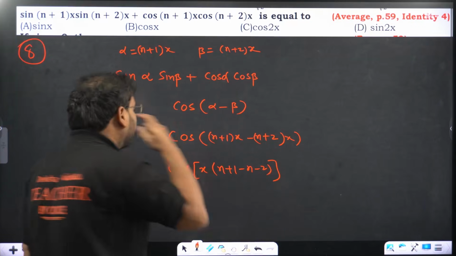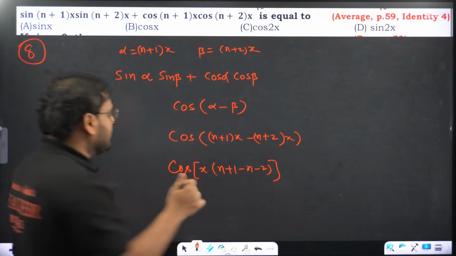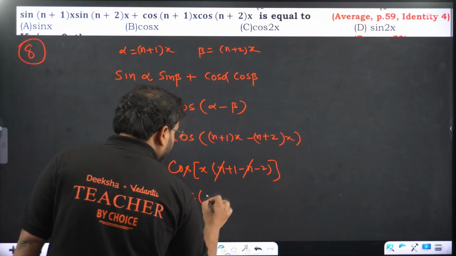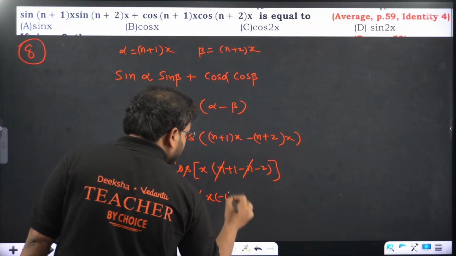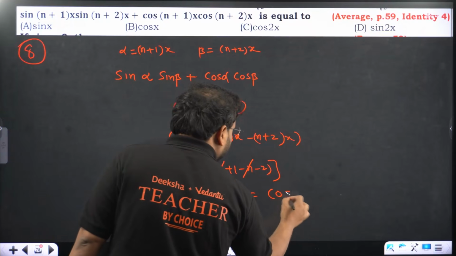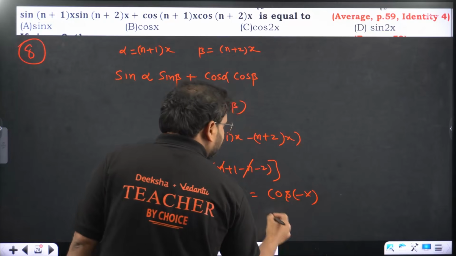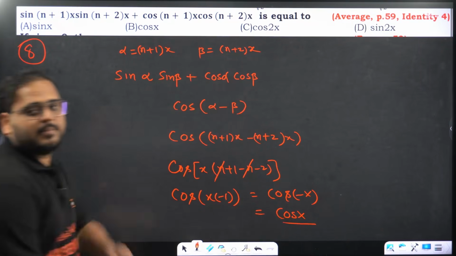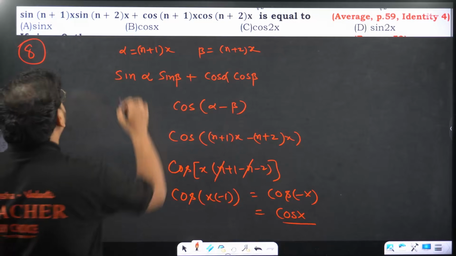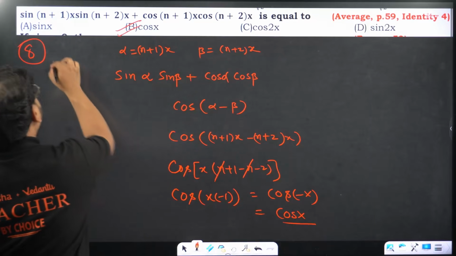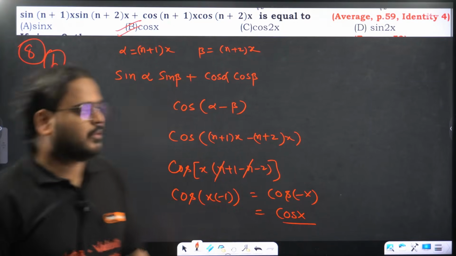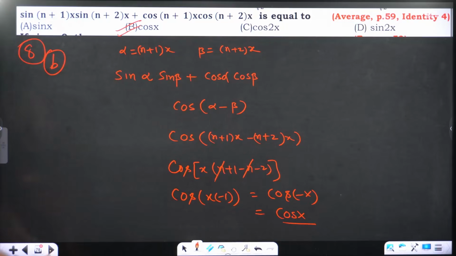Here n and n cancel. We get cos of x times 1 minus 2, which is minus 1. That's cos of minus x, and we all know cos of minus x is plus cos x. What is the answer? Plus cos x. Easy question. Simple problem.